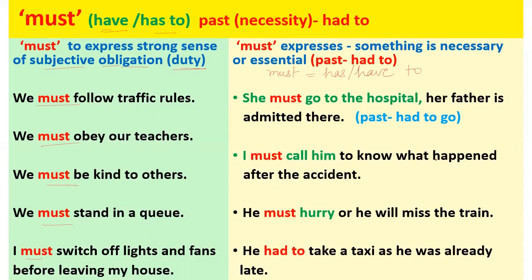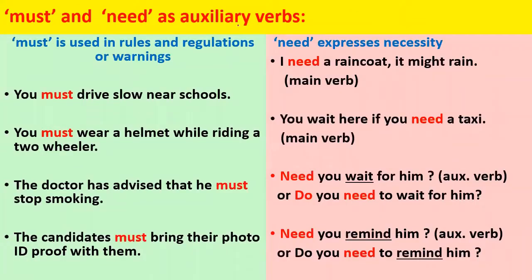I must call him to know what happened after the accident. He must hurry or he'll miss the train. So he must hurry means there's a necessity. It is necessary that he hurry or he'll miss the train. If the situation is of past, then we'll say he had to hurry or he would miss the train. He had to take a taxi as he was already late. The situation is of past, he was already late. So we have used had. When must is used to express necessity, then it is equal to has to or have to, and its past will be had to.